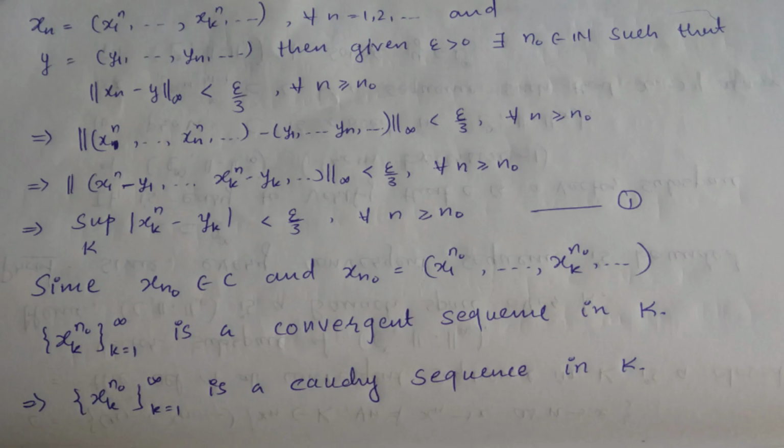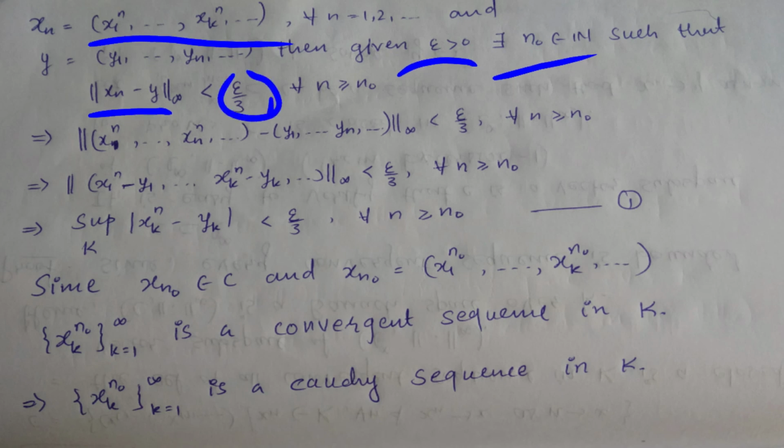So let xn, you can write xn as x1 to the power n and so on, xk to the power n. And this is true for every n running from 1 up to so on. And take y as y1, y2, and so on, yn, and so on. Then given epsilon greater than 0, there exists n0 belonging to N such that norm infinity of xn minus y is less than epsilon by 3. And this is true for every n greater than or equal to n0.